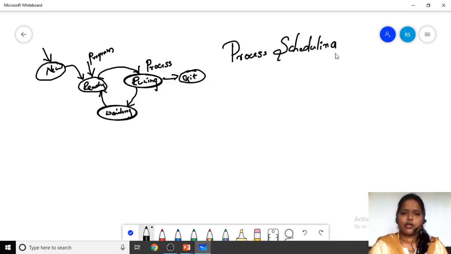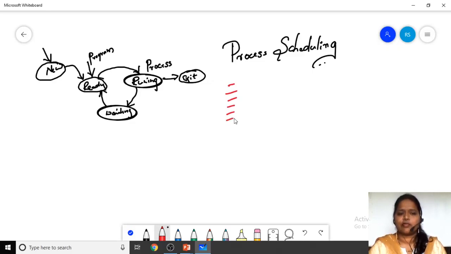What do we mean by scheduling? Scheduling means arranging the processes, or giving the processes, in the right way. Here we have n number of processes, but only one CPU which is going to execute all the processes. Suppose the processes are from P0 to Pn.